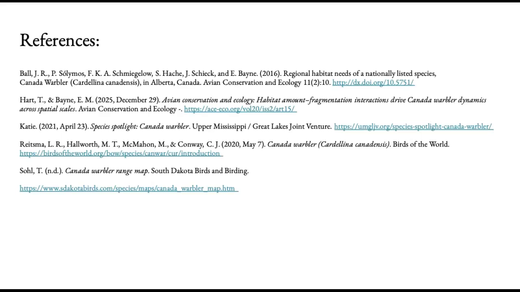Overall, conserving the Canada warbler means protecting the kinds of forests it actually needs to breed, migrate, and winter. Its life history makes it especially dependent on dense understory, so habitat management that keeps forests structurally complex gives this species the best chance to recover.